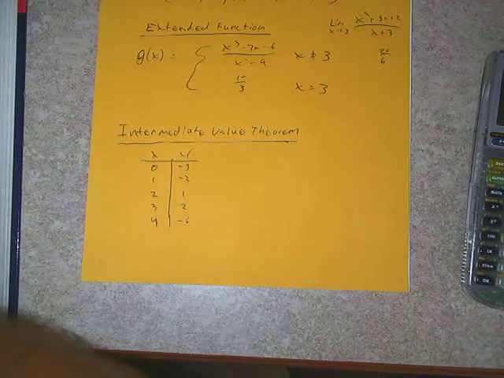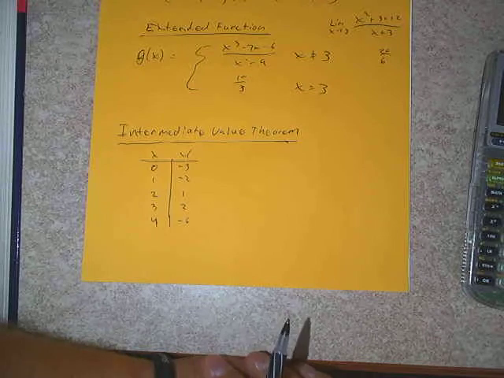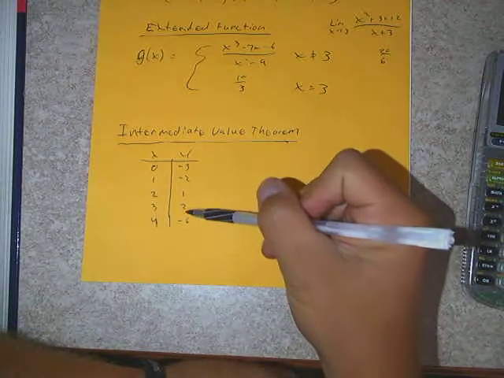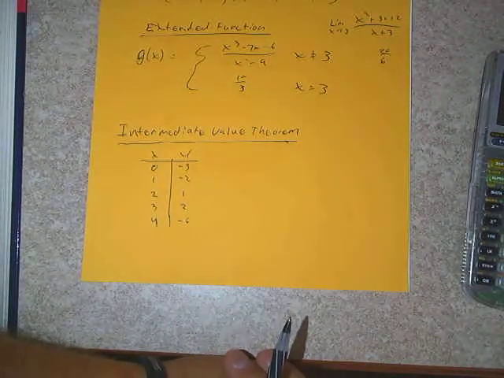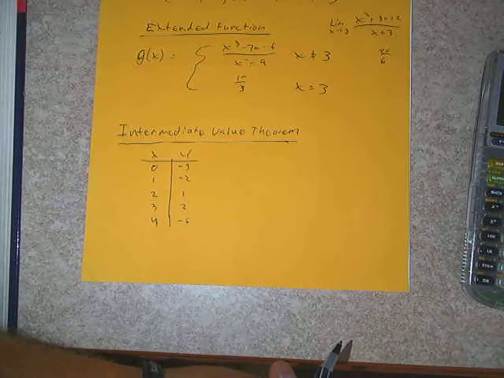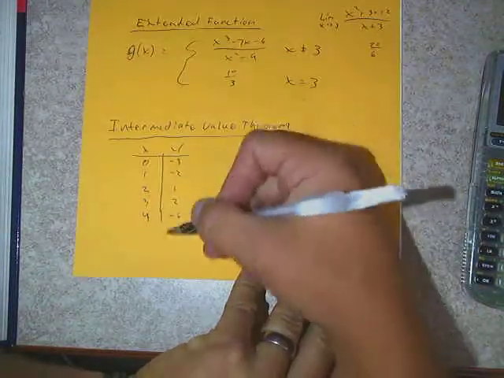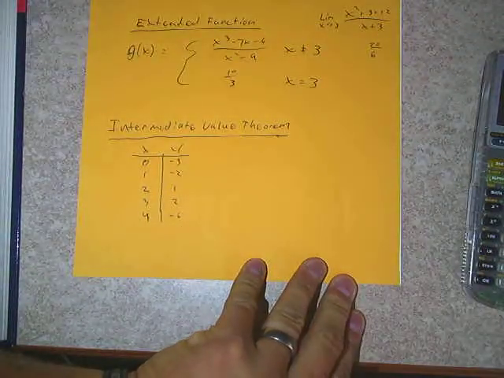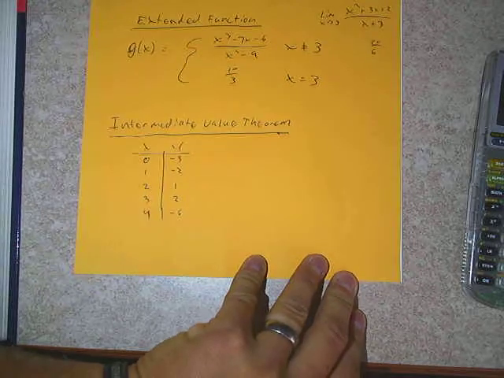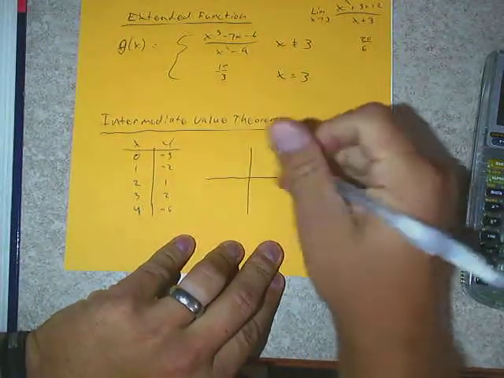The question that we're looking at here is, if I'm at 0, -3, and then I'm at 1, -2, and then now I'm at 2, 1, what had to have happened between x equals 1 and x equals 2 if the y value changed from negative to positive? What did we do on the graph? Across the x-axis. So we ultimately have used this principle to recognize where we'd have zeros for a particular function. True? We'd also have a 0 between these two because it changed from 2 to 6.